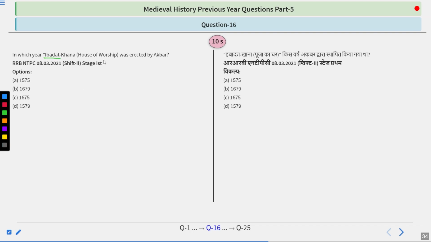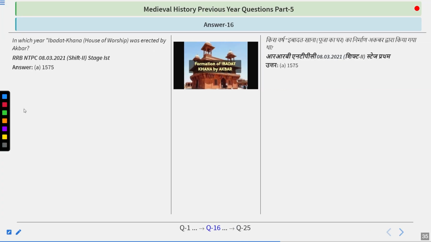In which year was Ibadat Khana, the house of worship, erected by Akbar? 1575, 1679, 1675 or 1579. So try your common sense and answer this question correctly. And your answer is right, 1575.